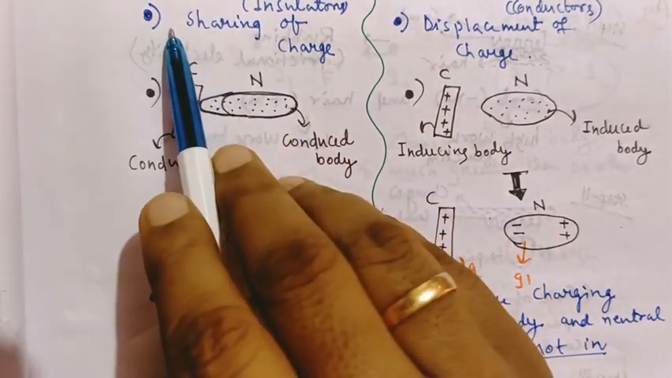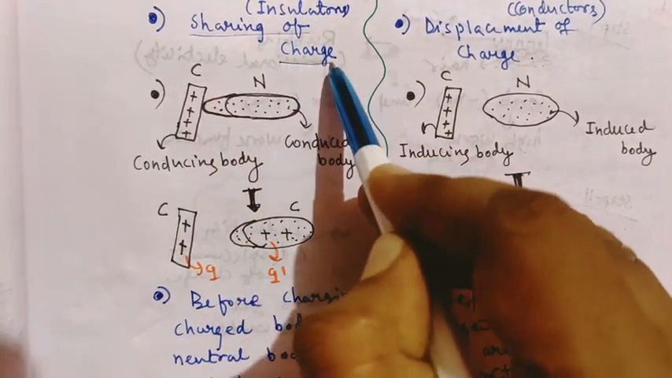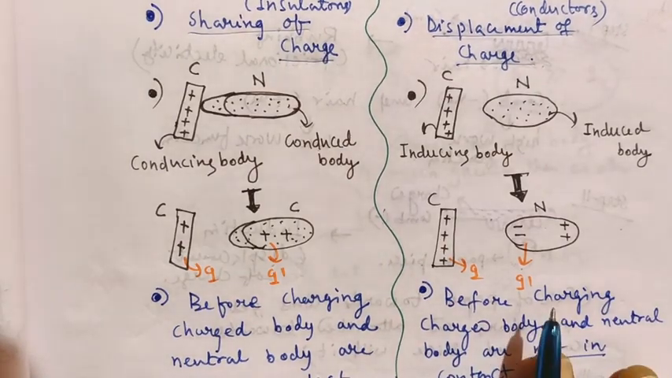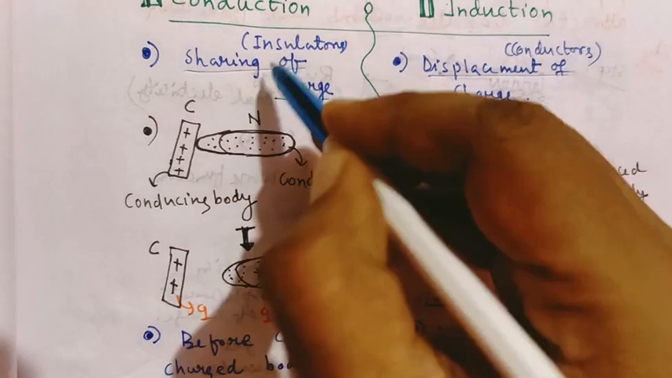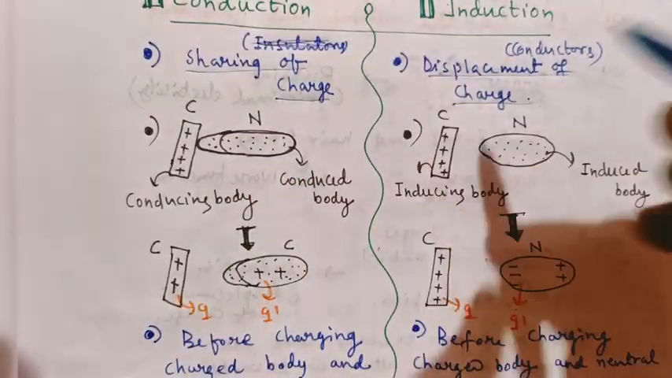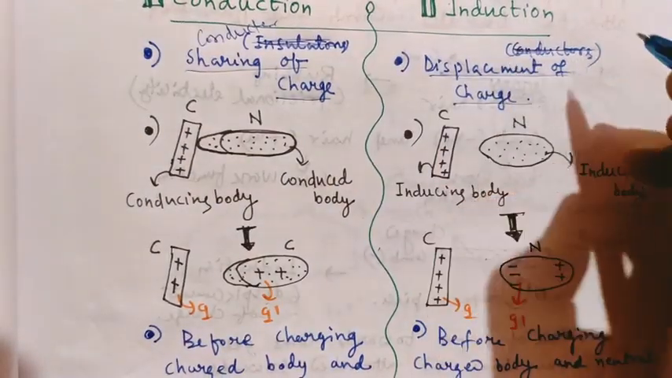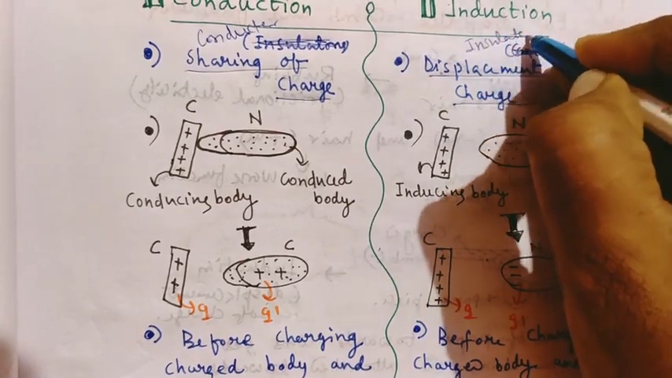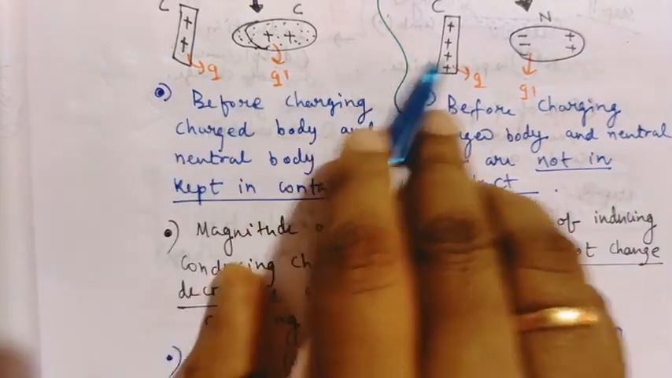Now come to the first point. In this method the basic principle is sharing of charge. Here the basic principle is displacement of charge. Conduction is done in case of conductors, and the induction method is suitable for insulators. Diagrammatically, this is the difference between conduction and induction.